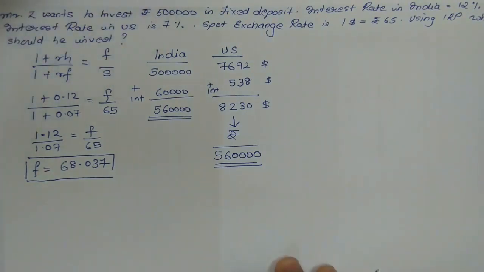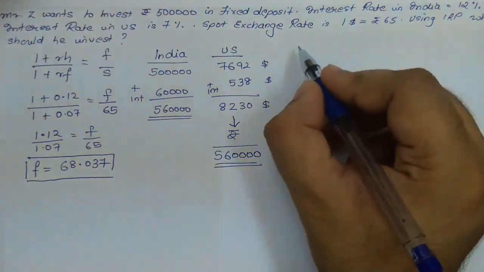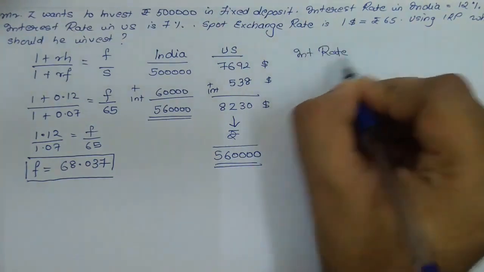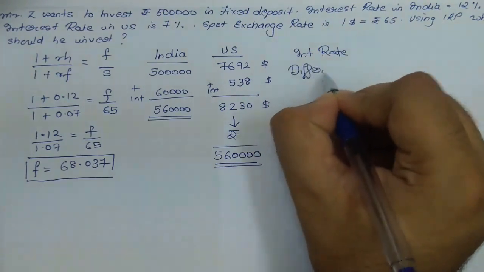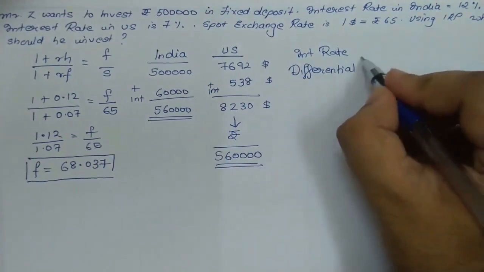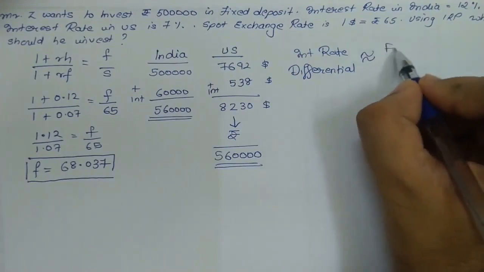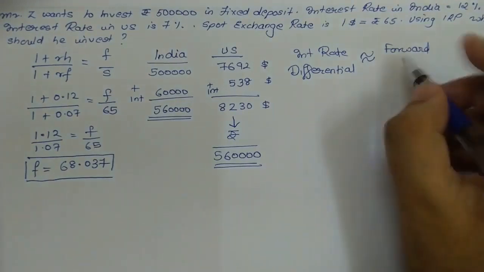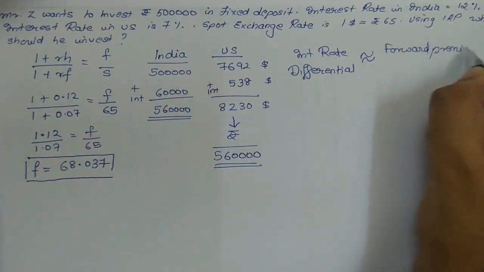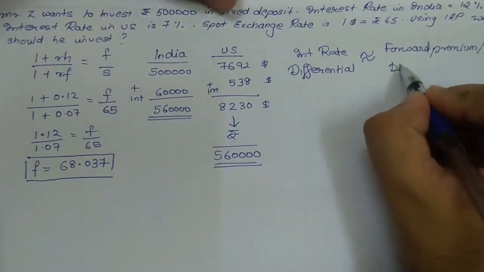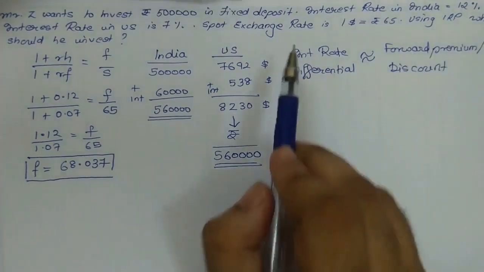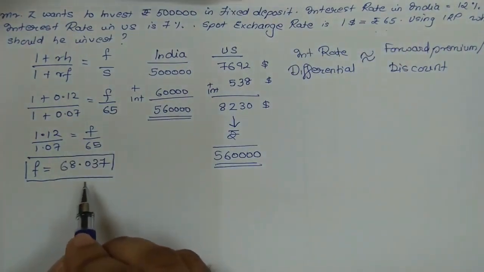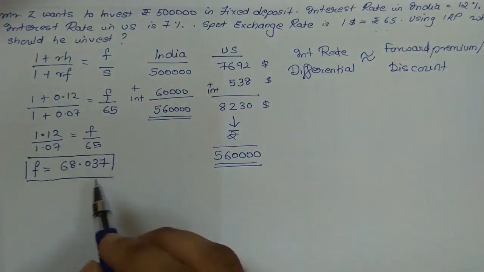Okay, now to just check the viability of the theory, we'll use the formula that interest rate differential is approximately equal to forward premium or discount. Now in this particular sum, the spot exchange rate was 65. However, the forward rate is 68.037. Hence, there is a forward premium.